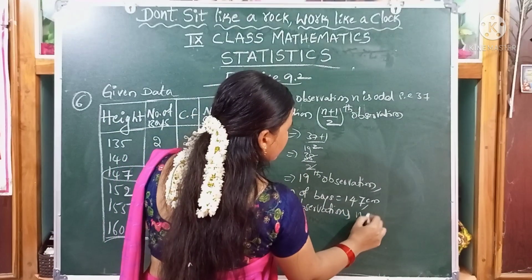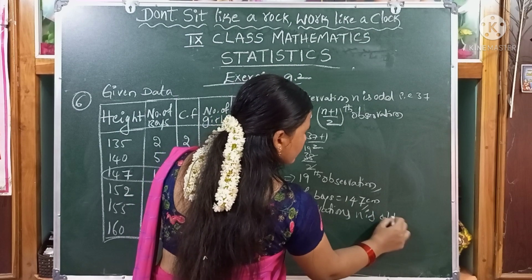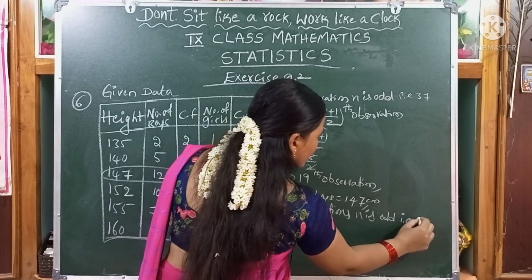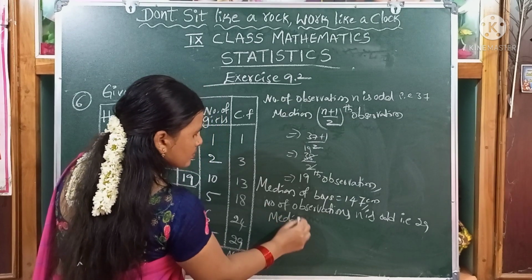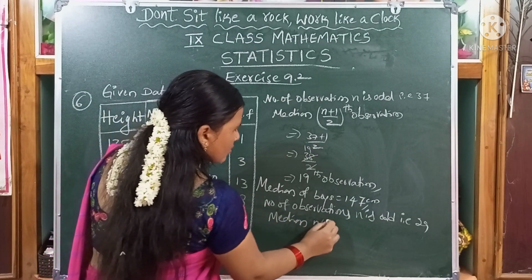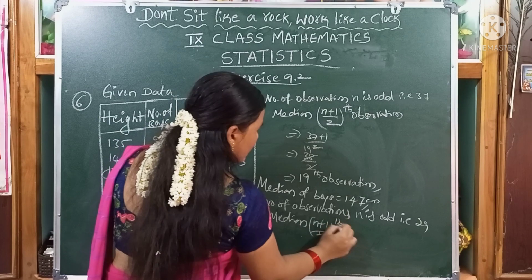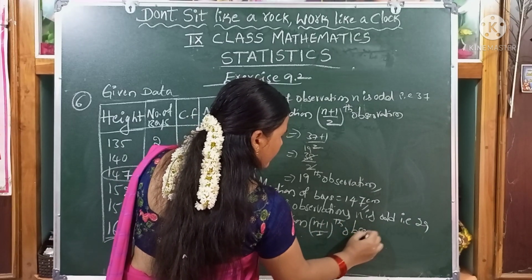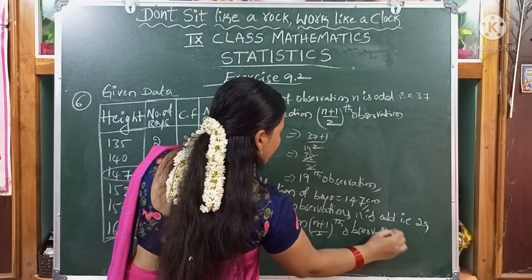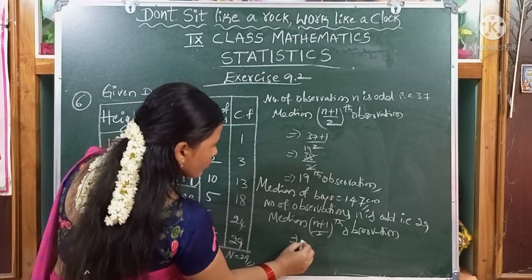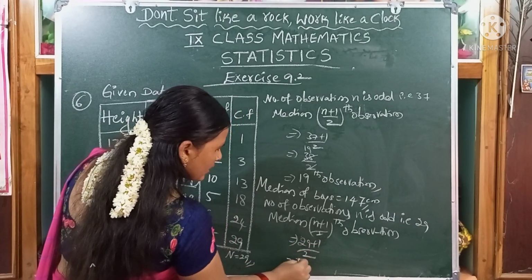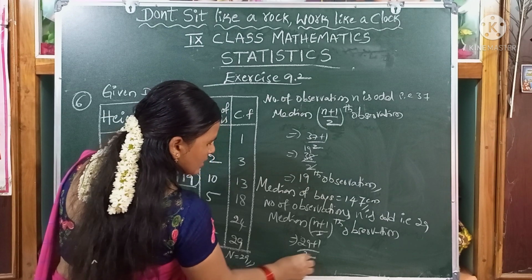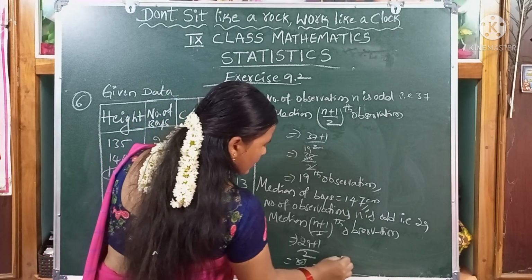Number of observations n is odd, that is 29. Median is the (n plus 1) by 2th observation. That is (29 plus 1) by 2, 30 by 2. We will cancel, we will get the 15th observation.